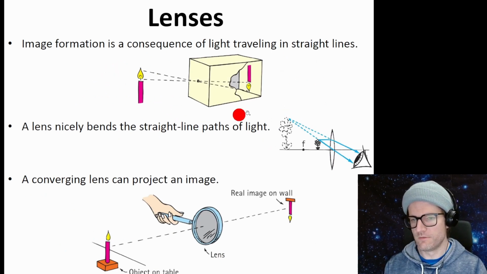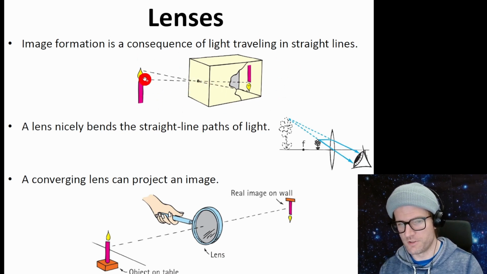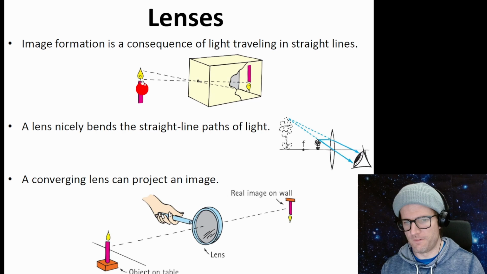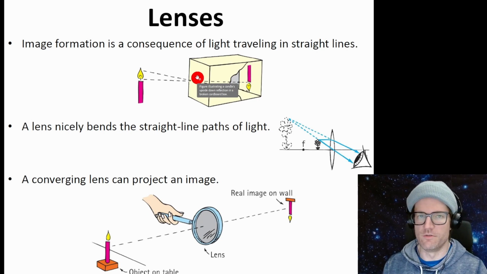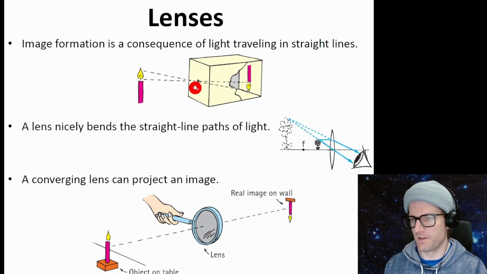Here's a pinhole lens. I guess this is a pinhole camera. I'm not sure what to call it. If we have an object out here, we can generate an image on the outside here. These are commonly used in all kinds of things like cell phones and security cameras.